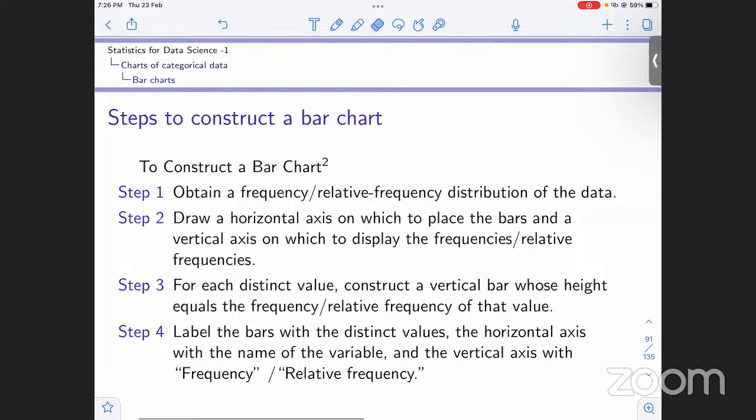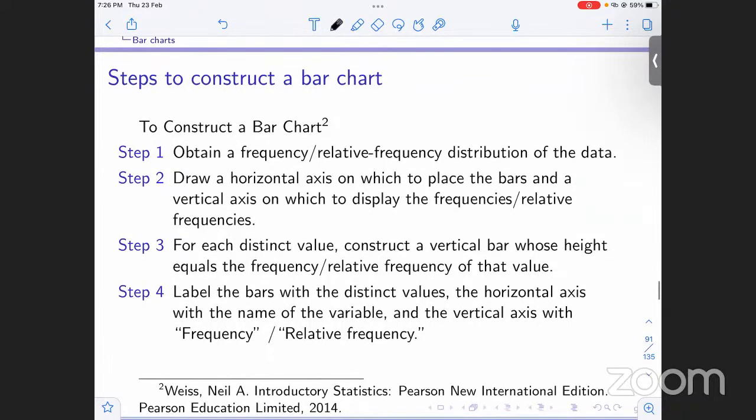In the pie chart, we first obtained the frequency distribution or relative frequency distribution of the data, right? We made a table. These were the categories, and there were relative frequencies for A, B, C.